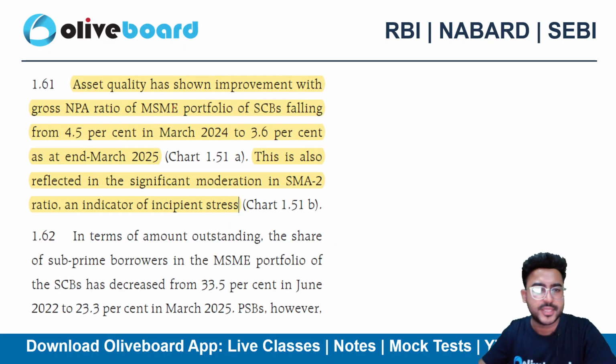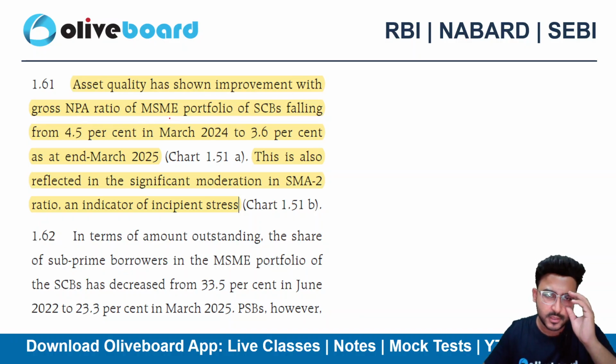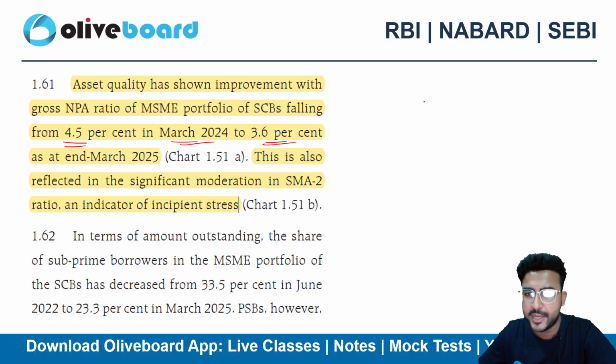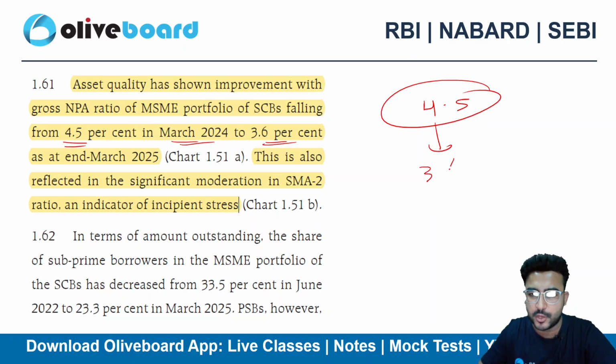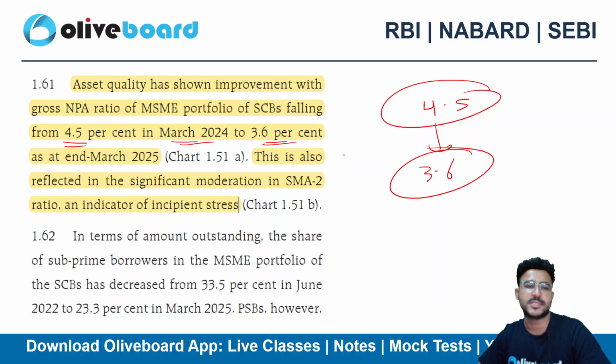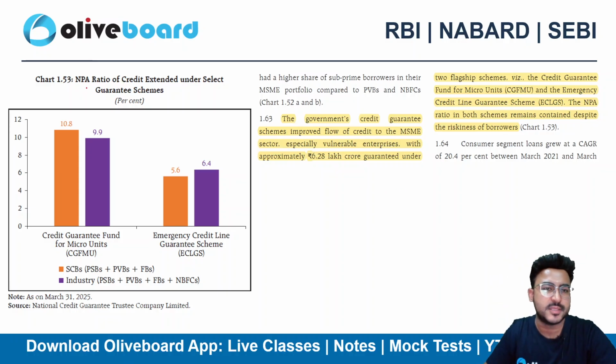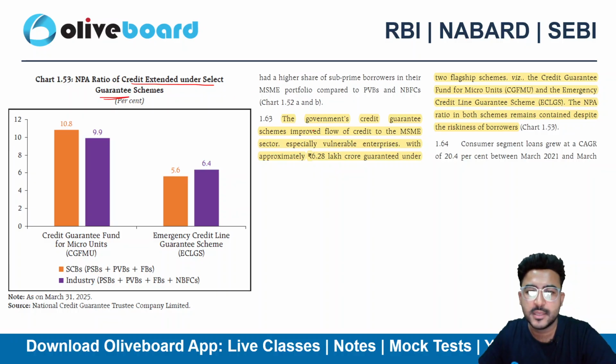Now if we talk about the asset quality, it has shown improvement with the gross NPA of the MSME portfolio falling from 4.5% in March 2024 to 3.6%. So earlier it was 4.5%. They have fallen down to 3.6%. Okay. So again, this is good. And if we talk about these two schemes, the NPA ratio of the credit extended under the select guarantee schemes has supported.